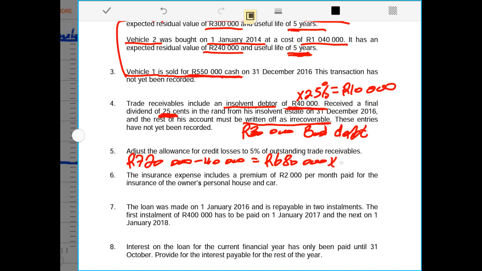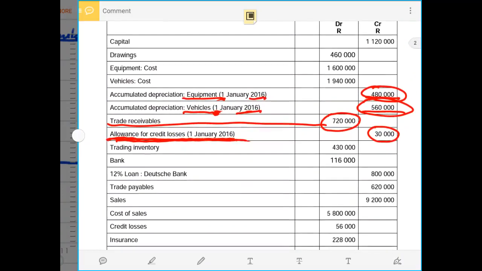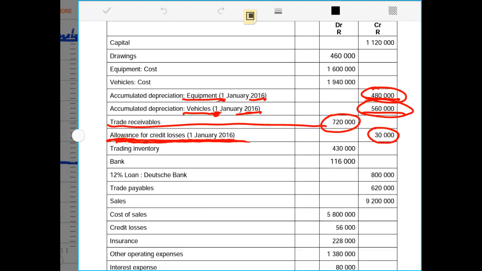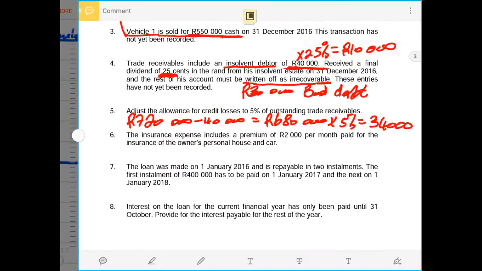680,000 rands times 5% will give us the new amount of the allowance for credit loss. Therefore, now it means our allowance for credit losses by the end of the year is supposed to be 34,000 rands. But if we go back again to the trial balance, we are seeing that 30,000 rands was already an allowance that was provided from the previous accounting period. But now from the adjustment, we are realizing that our allowance for credit loss is supposed to be 34,000 rands rather than the 30,000 rands that was estimated last year.